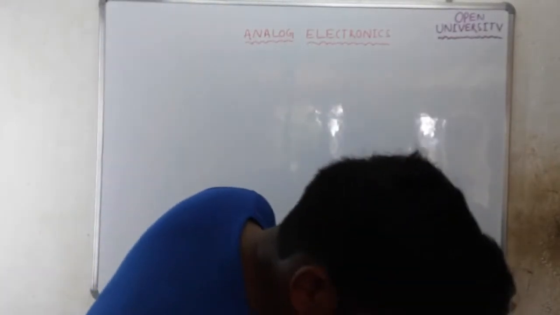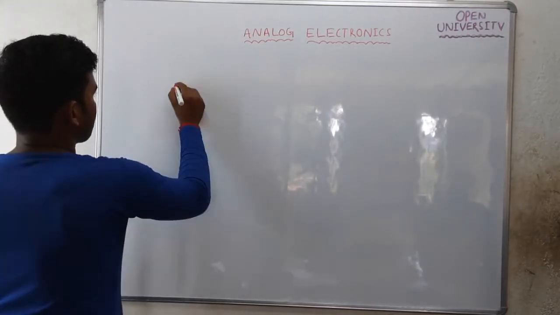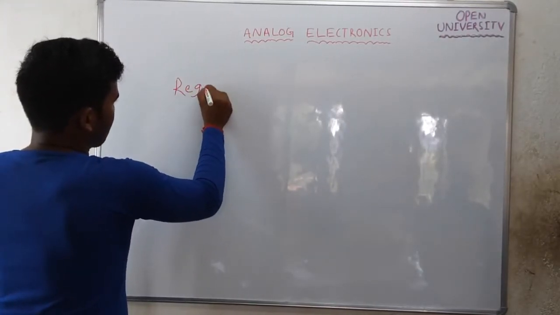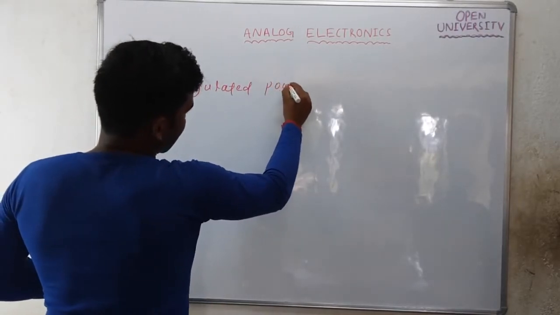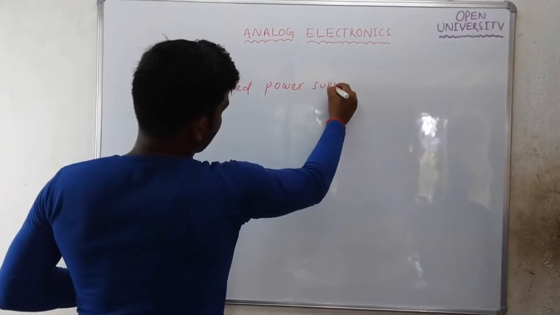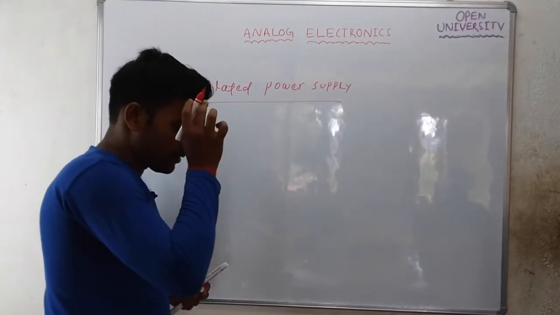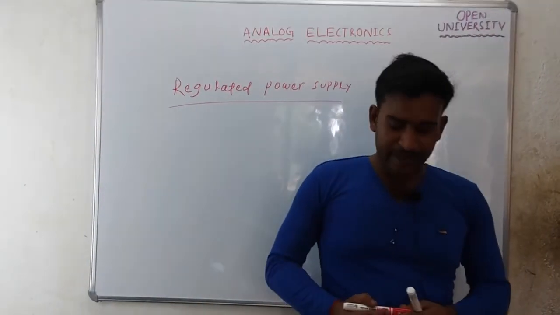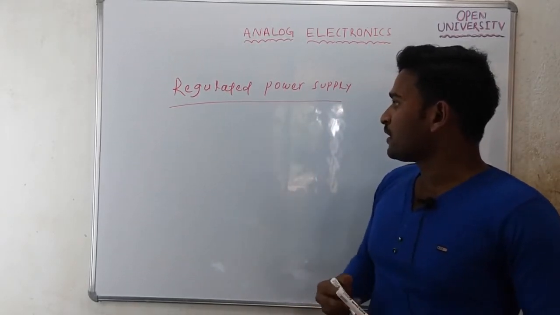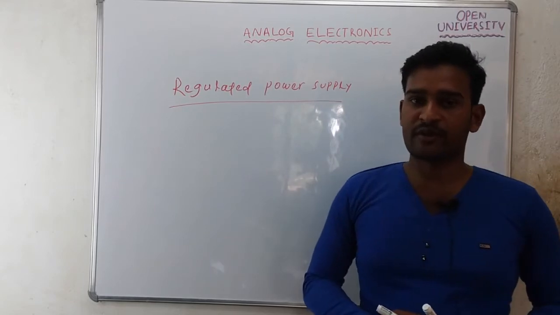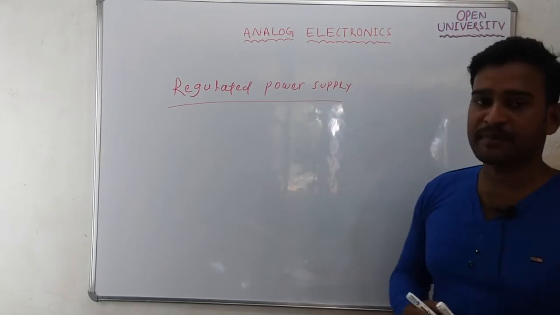A regulated power supply is an electronic circuit or system which converts AC power into DC power.